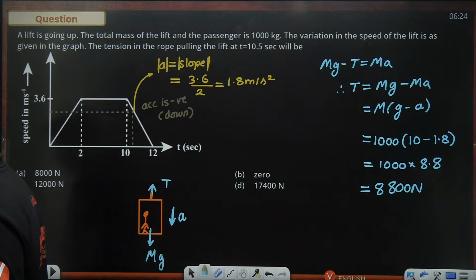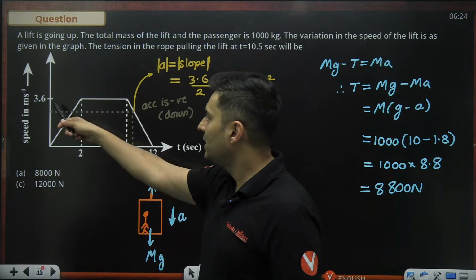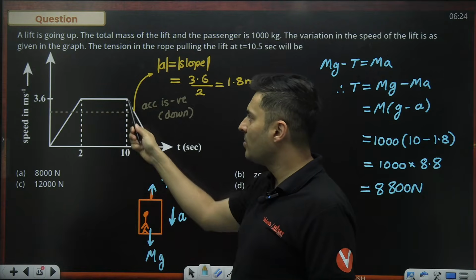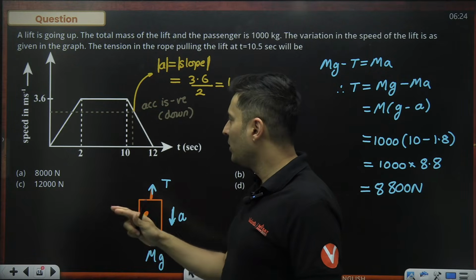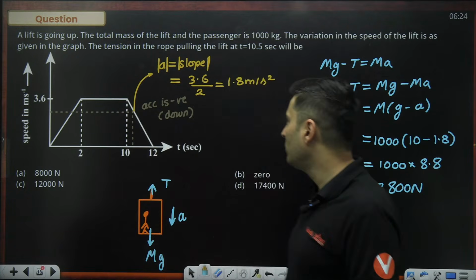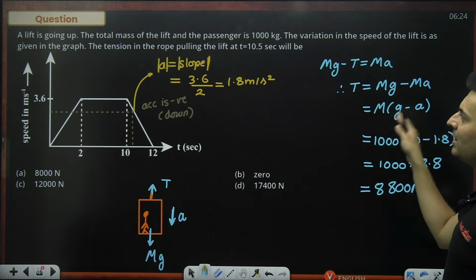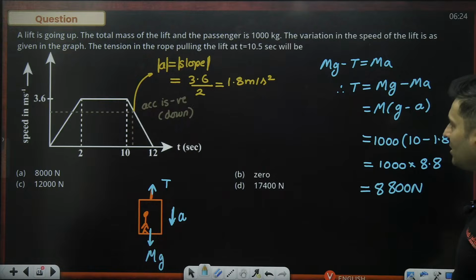Is that absolutely clear, my dear warriors? This is very important. First of all, you need to calculate the slope. This is 3.6, this is 2. Height by base, 3.6 divided by 2, is 1.8 meters per second square. So the tension in that rope will not be mg. A lot of people make that mistake. It is not just mg. It is m into (g minus a).